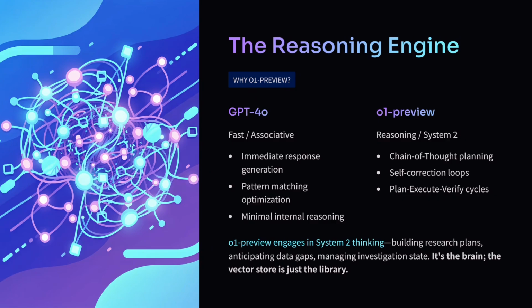To manage this complexity, we need more than just a chat model. We are using OpenAI O1 Preview as our central reasoning engine. We are doing this because of its native chain of thought capabilities. While models like GPT-4o are excellent at pattern matching, O1 is designed for system-2 thinking. It spends more time thinking before it acts, which is critical for planning a multi-step research strategy. It can anticipate logical gaps in the retrieved data and decide when it needs to switch from searching local documentation to hitting the live web API.